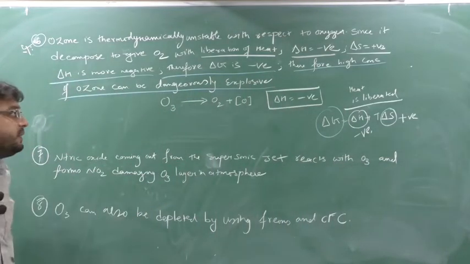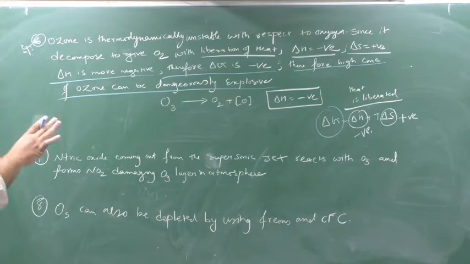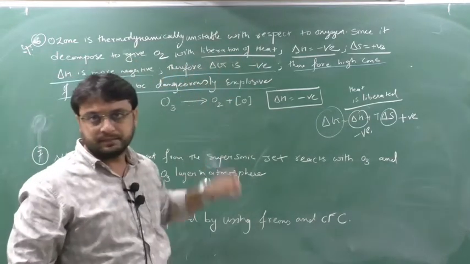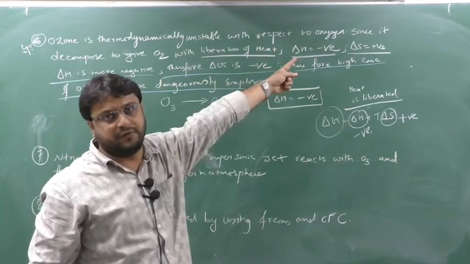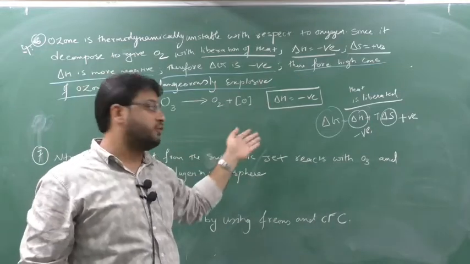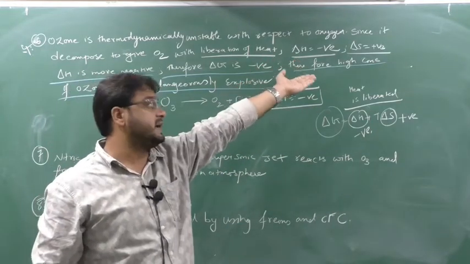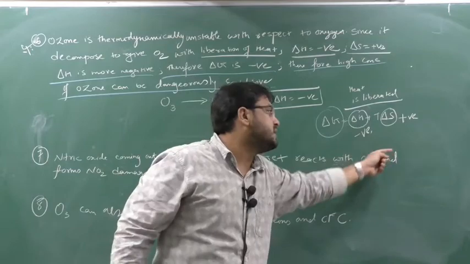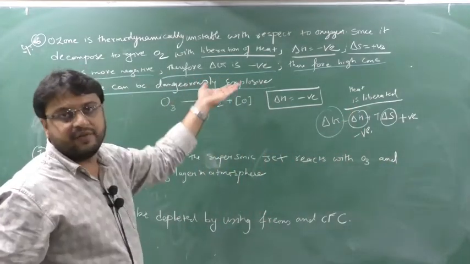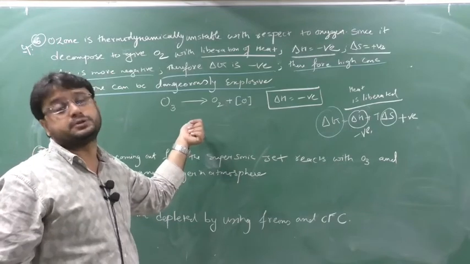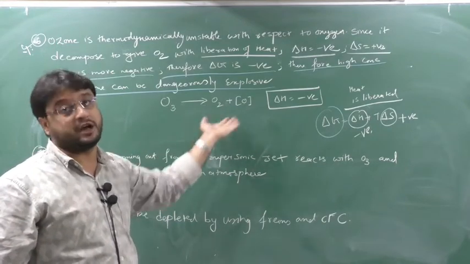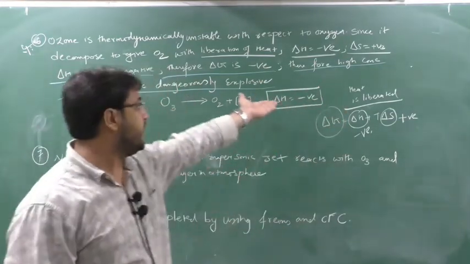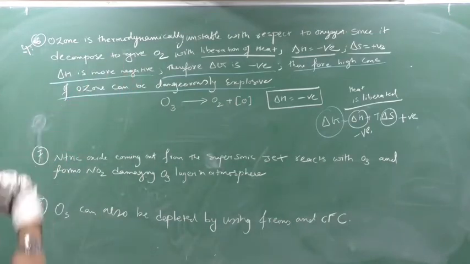So once more I will read this: ozone is thermodynamically unstable with respect to O2, since it decomposes to give O2 with the liberation of heat. During this delta H is negative because of the liberation of heat, and O3 is converting into O2 plus O. So one more product is coming, means randomness increases, so delta S is positive. But experimentally it is proved that delta H is more negative than delta S. So the final result here will be negative, so delta G becomes negative. When delta G becomes negative, this reaction is spontaneous, means it will automatically break and generate heat. A small proportion can generate less heat, a maximum proportion will generate maximum heat. So that's why a high concentration of ozone can be dangerously explosive.